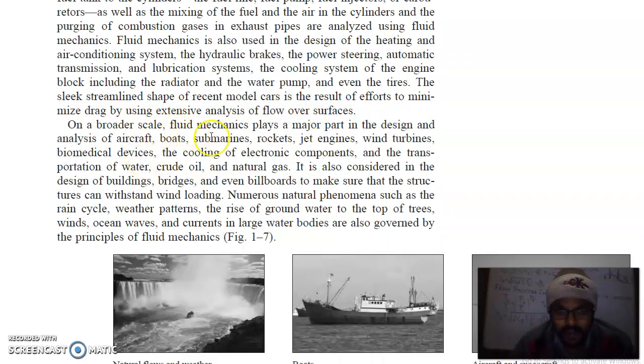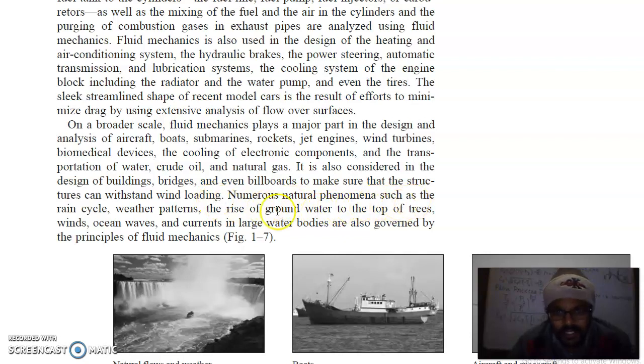On a broader scale, fluid mechanics plays a major part in the design and analysis of aircraft, boats, submarines, rockets, jet propulsion engines, wind turbines, biomedical devices, and cooling of electronic components, and the transportation of water, crude oil, and natural gas. It is also considered in the design of buildings, bridges, and even billboards to make sure that the structure can withstand the wind loading.